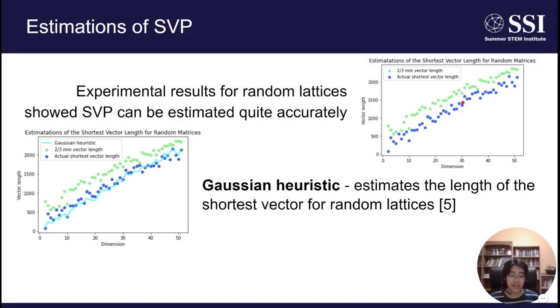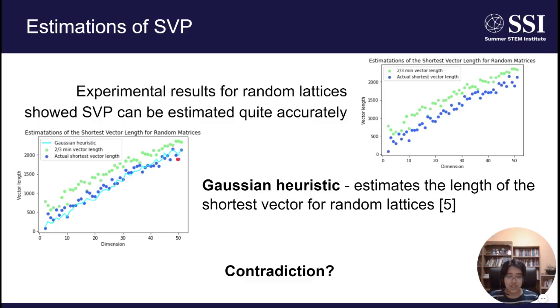So then I did more reading, and I discovered something called the Gaussian heuristic, which can be used to estimate the length of the shortest vector for random lattices, or lattices where all the entries are randomly generated. And as you can see on the left, the Gaussian heuristic is a much better fit for the actual length of the shortest vector than my experimentally determined heuristic.